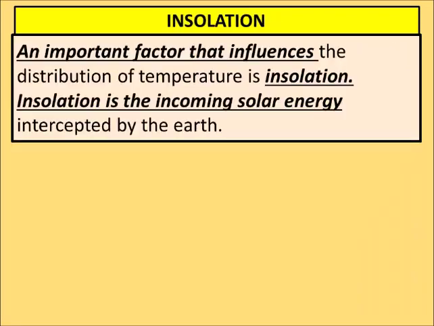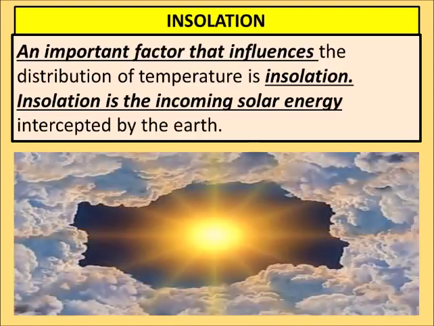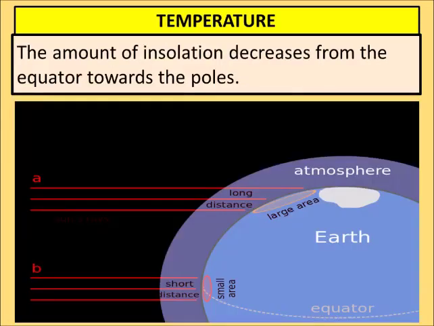Insolation. An important factor that influences the distribution of temperature is insolation. Now what is insolation? Insolation is the incoming solar energy intercepted by the earth. Solar means sun. So whatever energy, whatever light is being received by the earth, that is known as insolation.